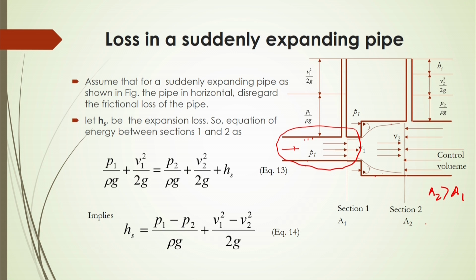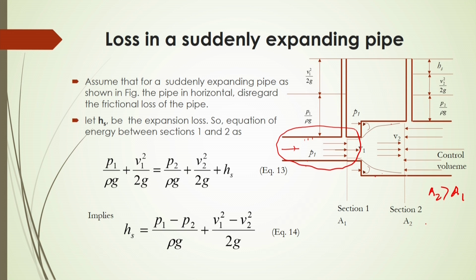So, in that case you will see that whenever fluid moves through these sections, the liquid changes its velocity from V1 to V2. That means the same amount of fluid mass will be acting over these sections because of mass conservation.